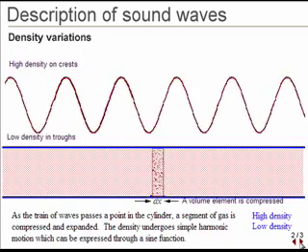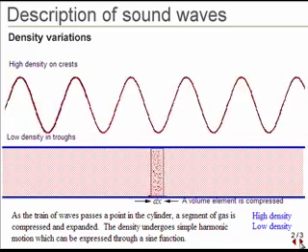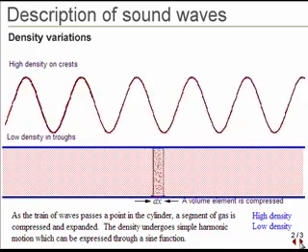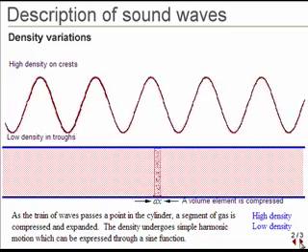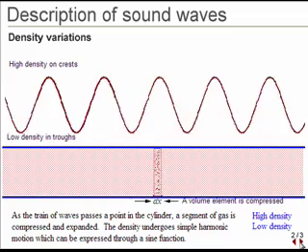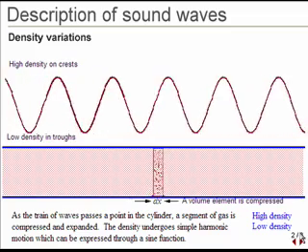A small region of width delta x contracts and expands as the wave train passes. In such a small region, the density of the medium changes as the wave pressure increases and compresses the gas or the liquid.